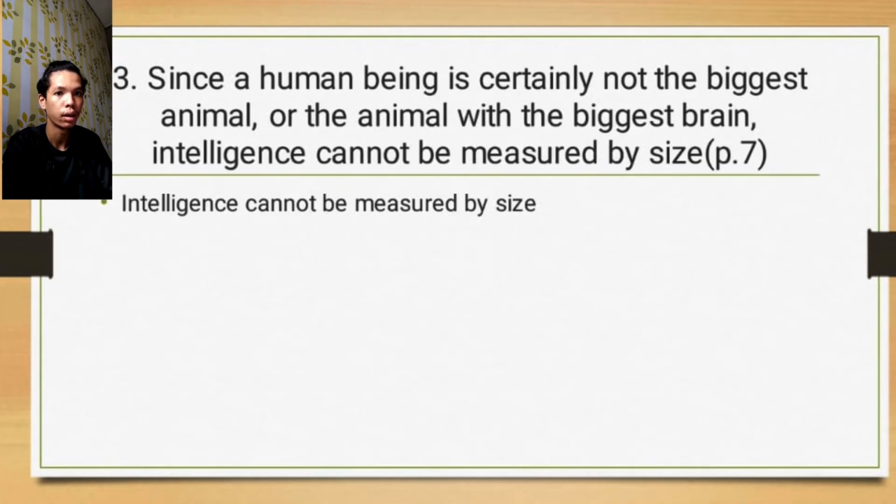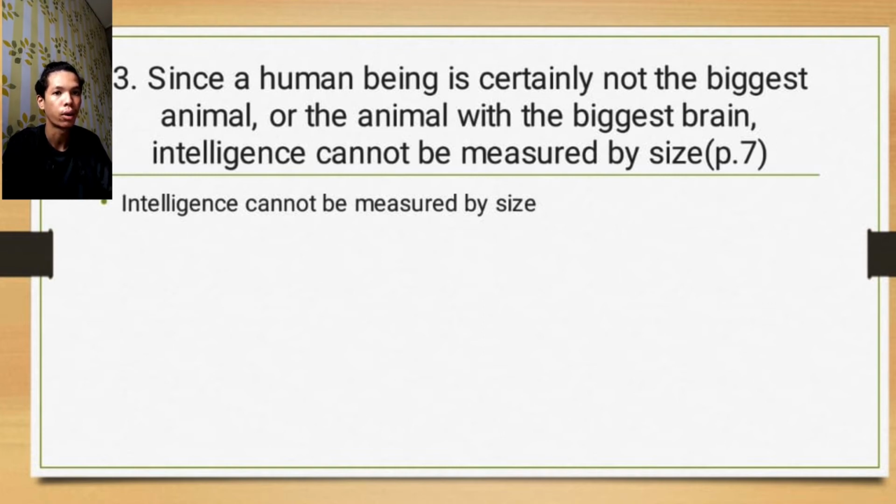Next. 3. Since a human being is certainly not the biggest animal or the animal with the biggest brain, intelligence cannot be measured by size.